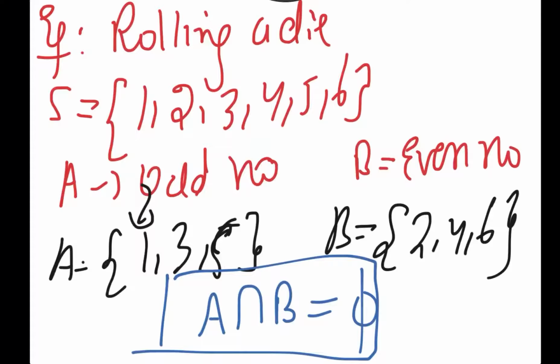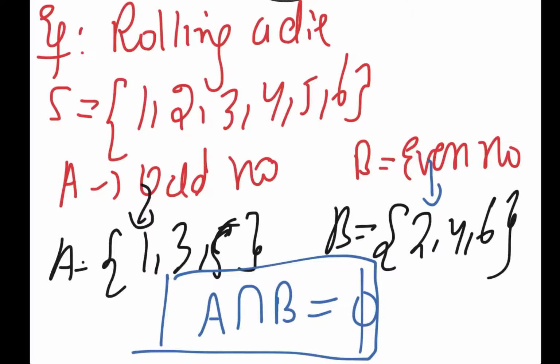So hence I can say that mutually exclusive events are those events in which there is a same sample space and occurrence of one event in that sample space completely disapproves the occurrence of the other event. Like the example here, I am rolling a die and getting two events: odd number, the set 1, 3, 5, and even number, the set 2, 4, 6.